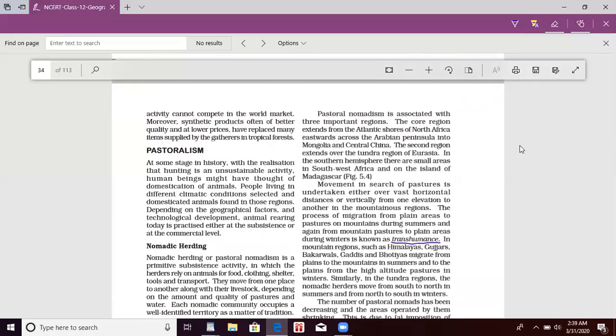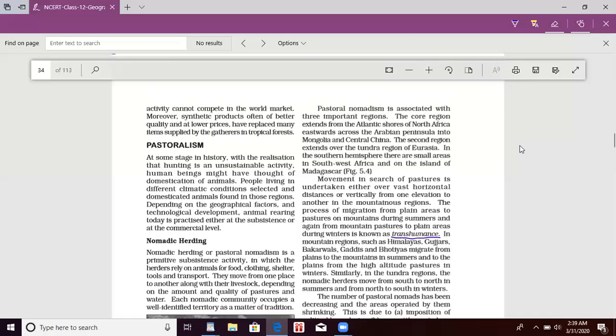Pastoral nomadism is associated with three important regions. The core region extends from the Asiatic shores of North Africa eastward across the Arabian Peninsula into Mongolia and central China. The second region extends over the tundra region of Eurasia. In the southern hemisphere, there are small areas in southwest Africa and on the island of Madagascar. If you go through Figure 5.4, you will come to know, and whenever you are studying, please keep the map along with you.